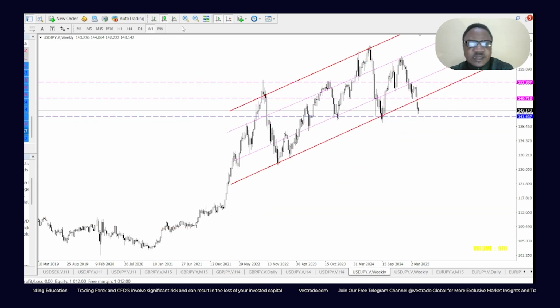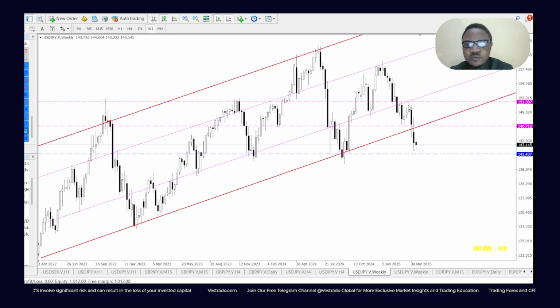However, let's not forget that price is moving steadily along an ascending channel and it has currently broken past the support border of the ascending channel after forming this very nice falling three methods pattern right here. We highlighted that very strongly in the last weekly outlook we had. You can see the falling three methods.